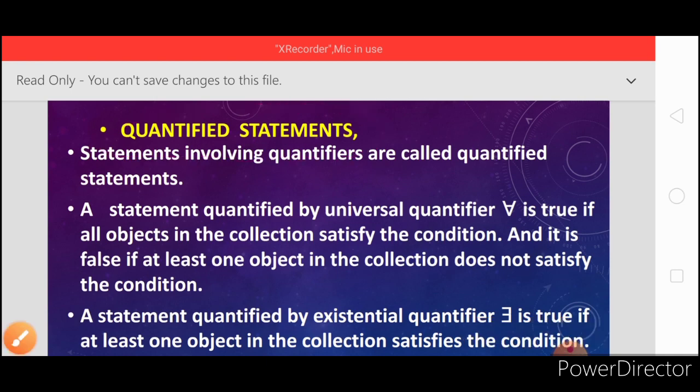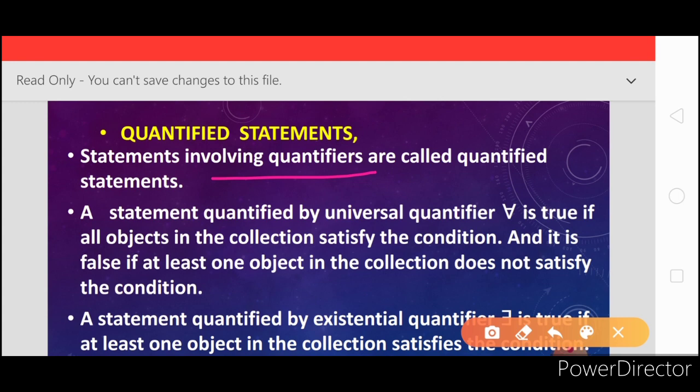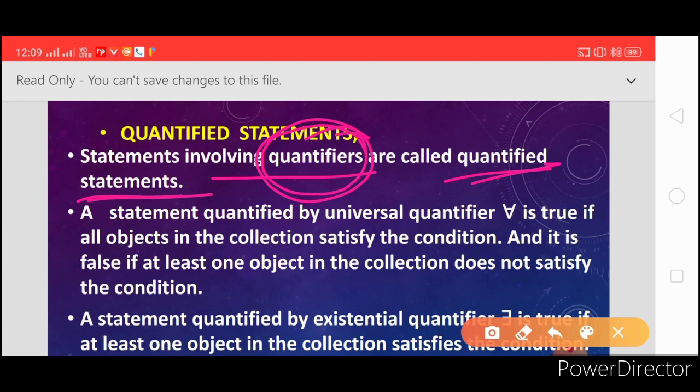It means the statement involving quantifiers, the statement which contains quantifiers, is called a quantified statement. In other words, an open sentence that becomes a statement by using a quantifier is called a quantified statement.